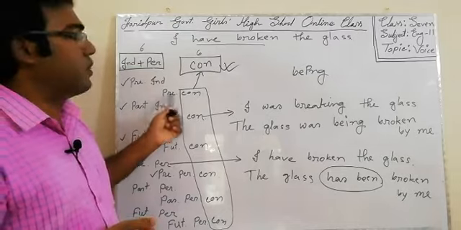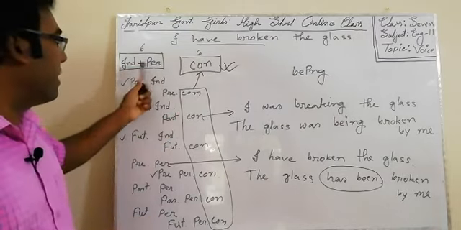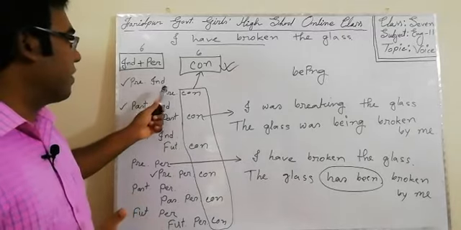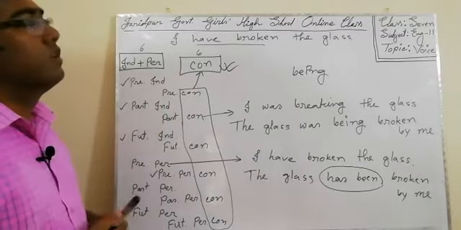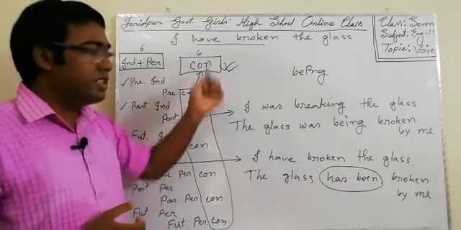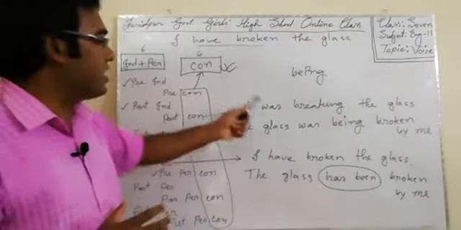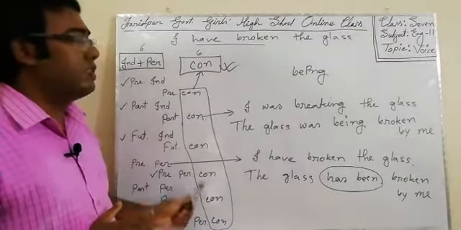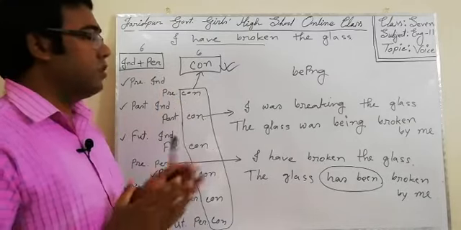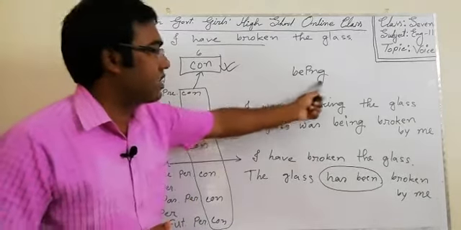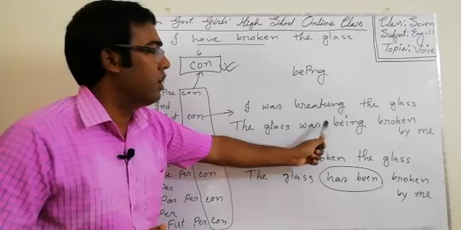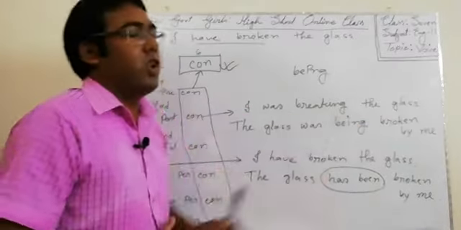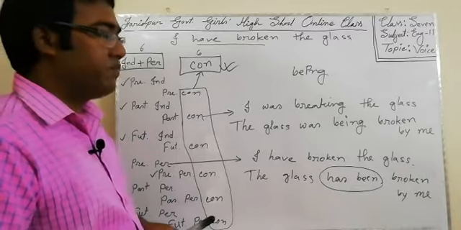For indefinite and perfect tense, we have to borrow the auxiliary from the next tense, and for continuous tense, no need to borrow. The auxiliary is given in the sentence. For any continuous, we have to just write an extra word "being" after the auxiliary. And the principal verb will always be V3, I have told you.